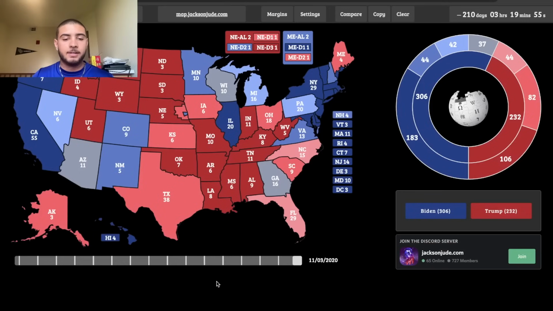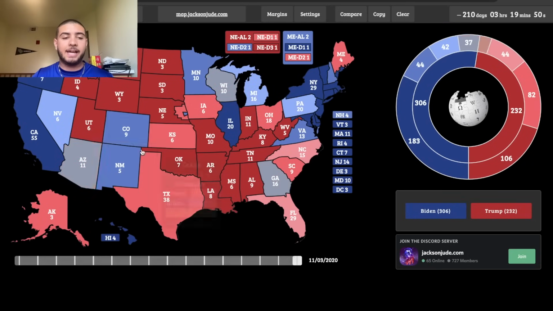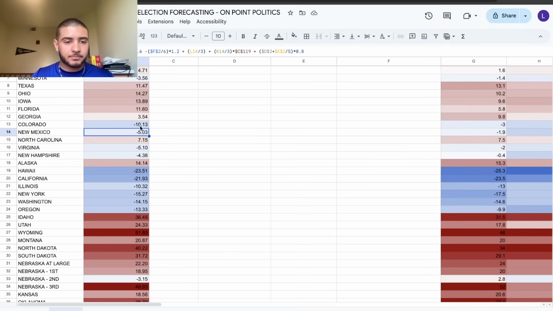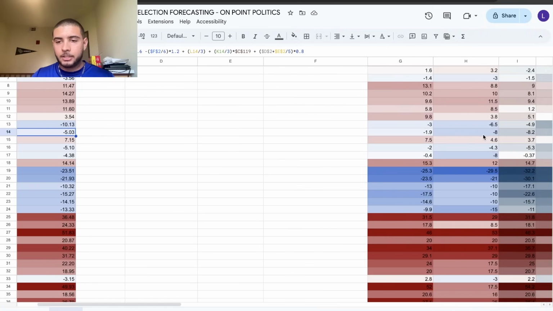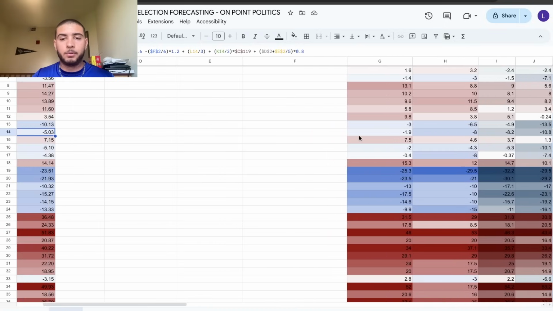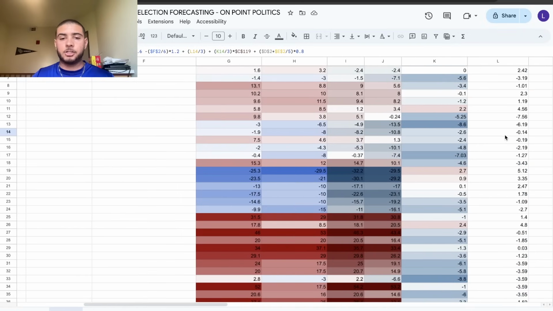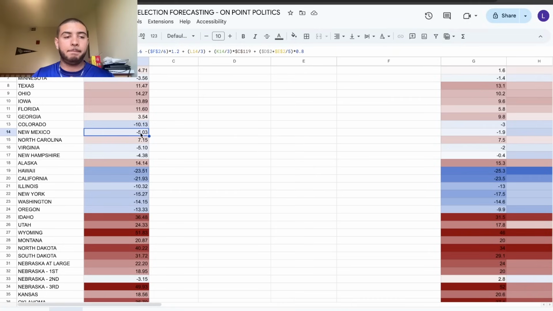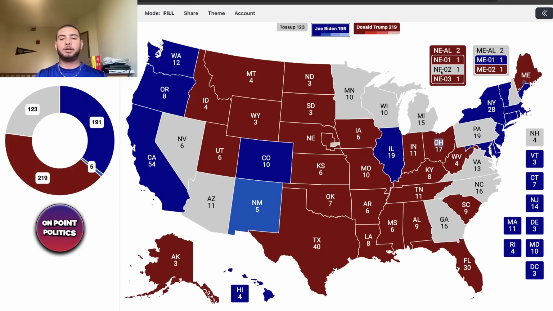New Mexico is a state that voted against Trump by 8 points in 2016, and by 10 in 2020. And it looks like right now, Biden is only leading by 5. His poll average is only 8 points. The demographic poll only has Biden up by 2, and the state barely trended to the left the last cycle. And so any underperformance is really going to drag the average down. And that puts the state at a 5-point margin for President Biden as of right now, which puts the state in the likely Democratic category as of right now.